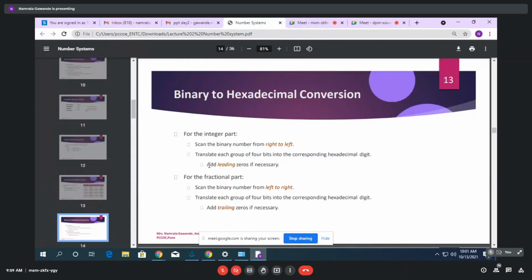Add leading zeros if necessary, which means at the leftmost side. For the fractional part, scan the binary number from left to right and translate each group of 4 bits into the corresponding hexadecimal digit. Add trailing zeros if necessary.